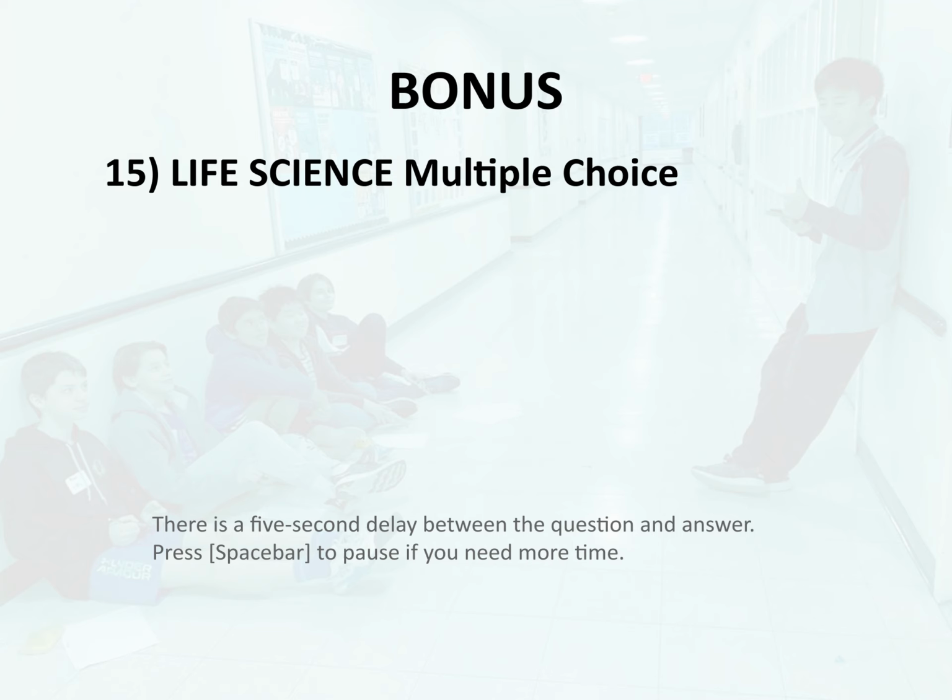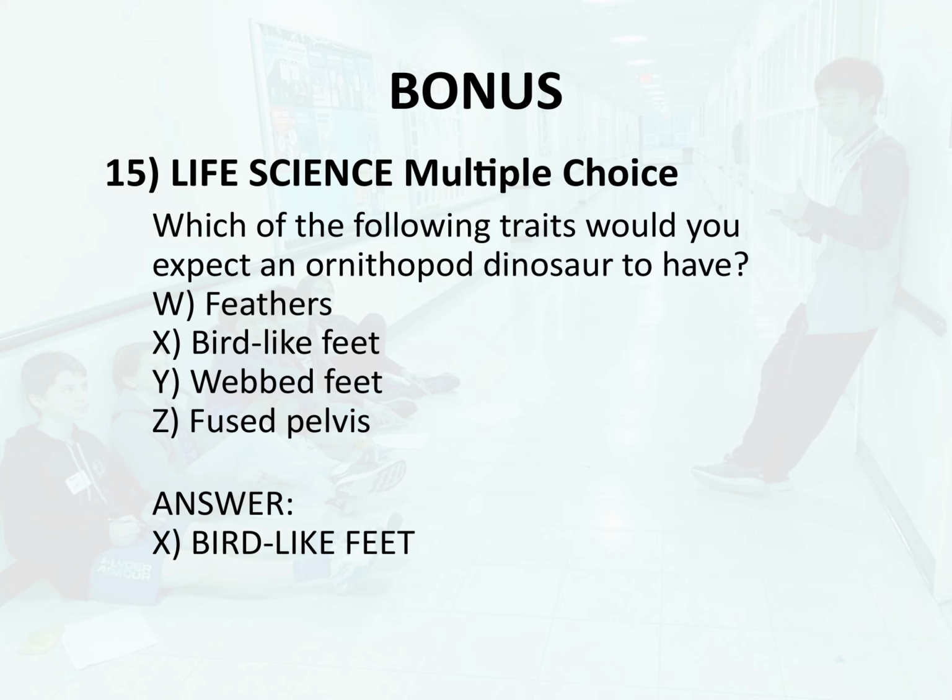Bonus 15. Life science. Multiple choice. Which of the following traits would you expect an ornithopod dinosaur to have? W. Feathers. X. Bird-like feet. Y. Webbed feet. Z. Fused pelvis. Answer, X. Bird-like feet.